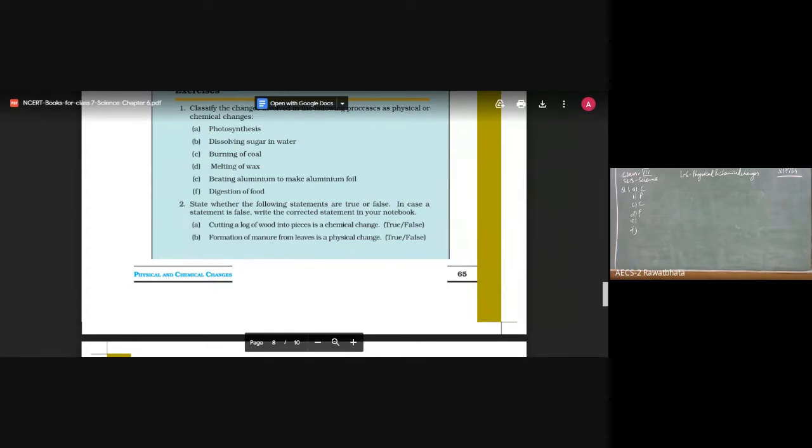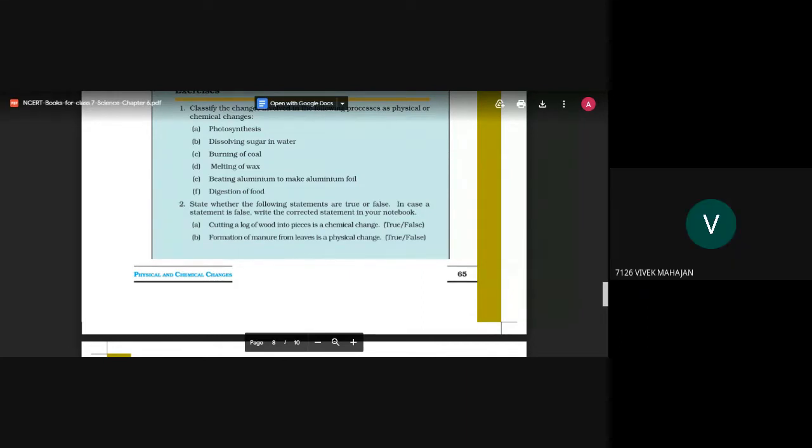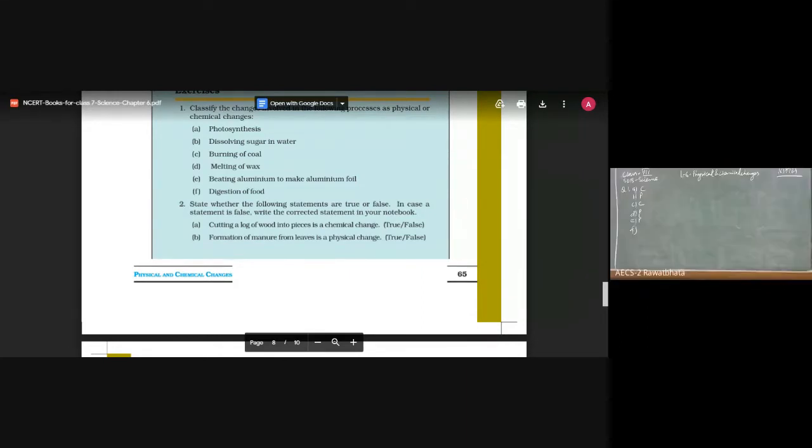Then next, beating aluminium to make aluminium foil. Physical change, because in rod form it was aluminium, and in sheet form it is still aluminium. And digestion of food: chemical change. Yes, new substances are formed. In case of digestion, from the food that we eat, new substances are formed.